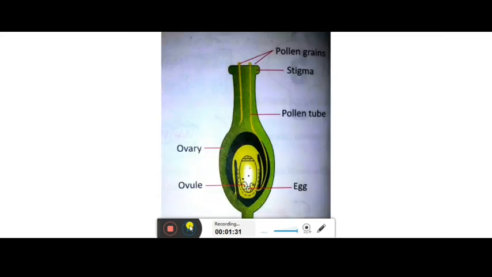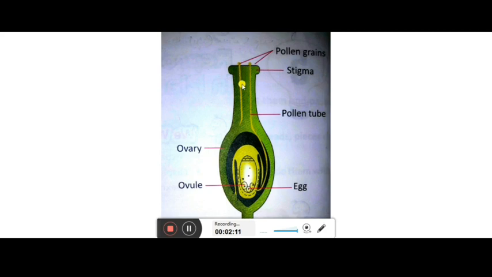Now children, see this diagram. This is the female reproductive part, and pollen grains are here. So up to pollination. Now the process of the fertilization starts. This portion is called the stigma. Stigma is having some sort of sticky substances. Because of that, the pollen grains stick over it. Once it comes here, it will not fall anywhere, it will remain stuck here. Then some sort of secretion will be there. The flower secretes a sugar containing liquid and the pollen grains will start responding. And in response, what will happen?